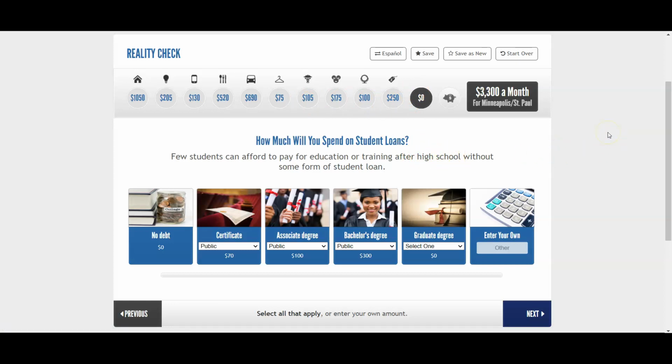Most of the time when we go to college, we can't just afford to pay for college. A lot of times we have to take out student loans to help us pay for college. Well, that means that we have to pay those back eventually. So based on the career that you chose, the career that you wanted to do, what kind of degree or training did you need?